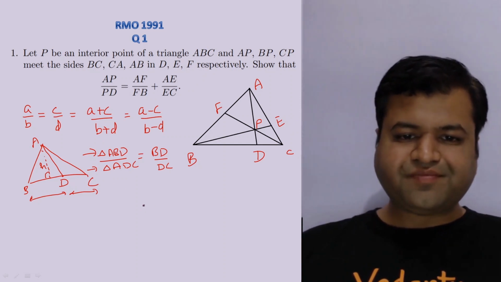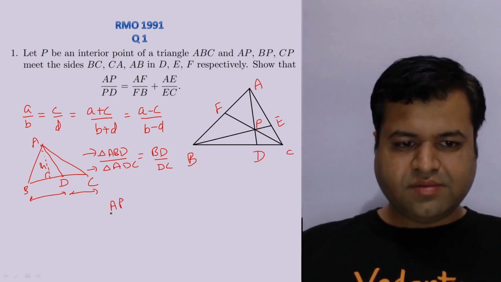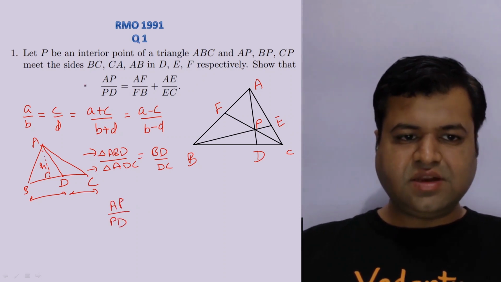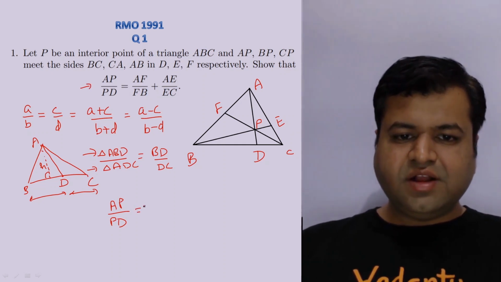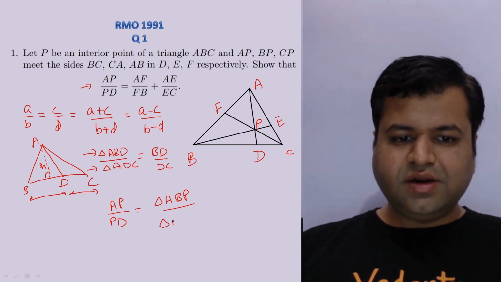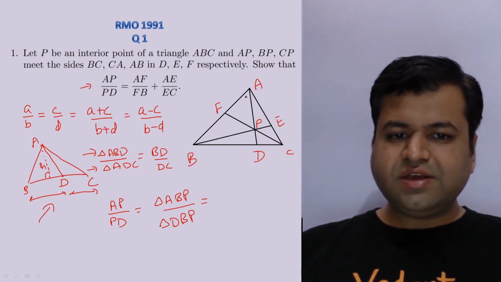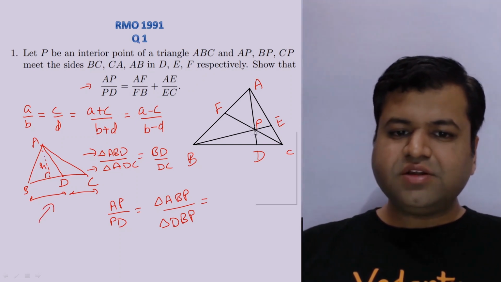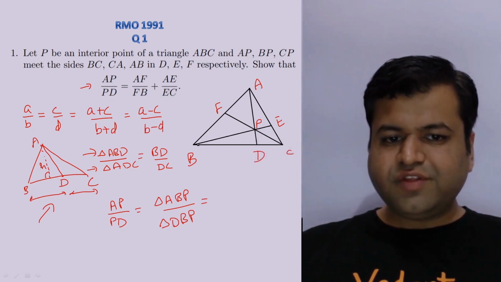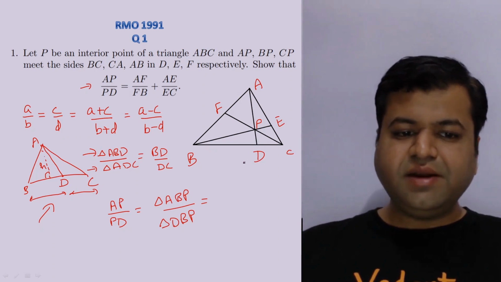Okay, तो start करते हैं. So let's do first AP upon PD, right? Let's take the left hand side of this equation. We can say this should be equals to the area of triangle ABP upon area of triangle DBP. Why is it so? Because of simply this result. You can see triangle ABD, P is any point, right? So the ratio of the area of the triangle ABP and BPD will be simply in the ratio of their bases, that is AP and PD.